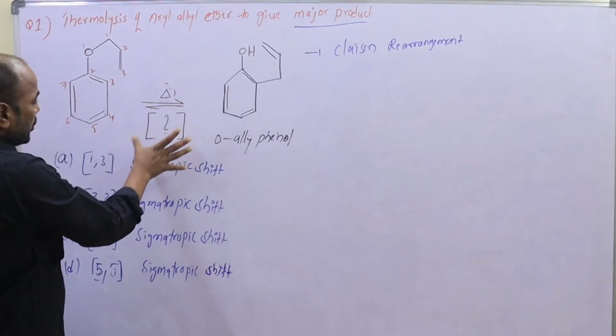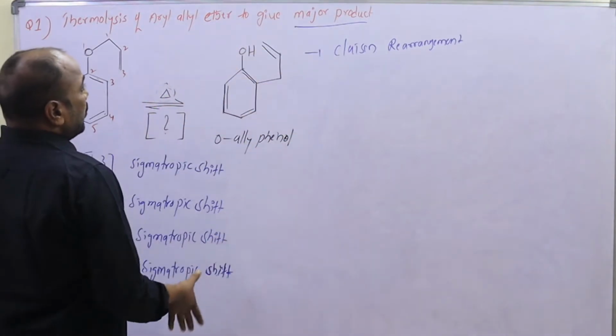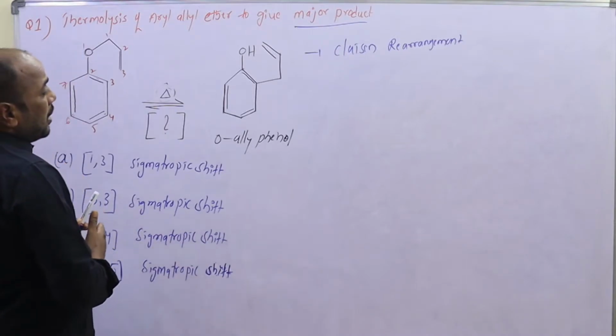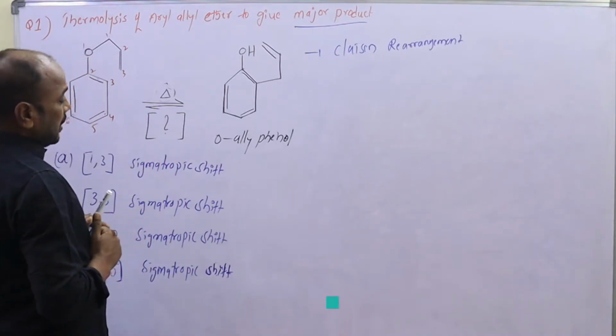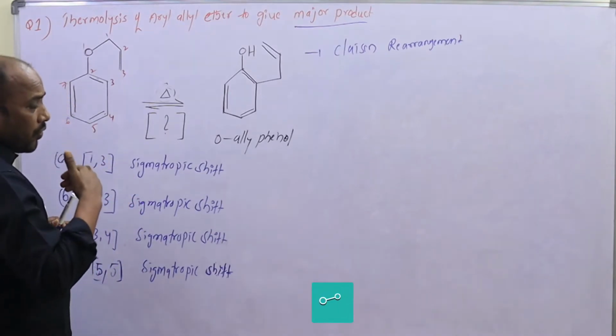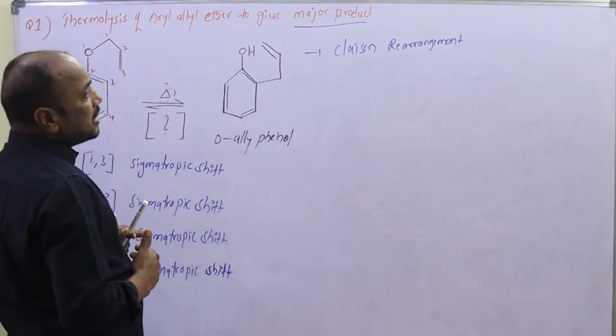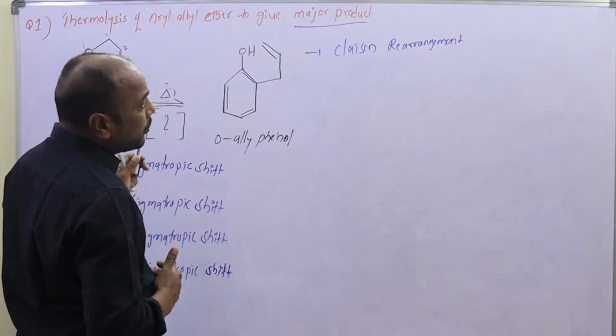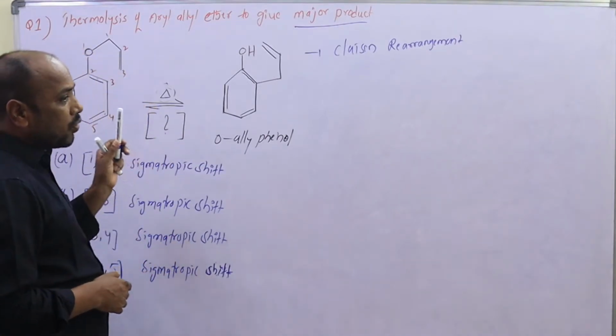But in this question, major product means which sigmatropic shift, 1,3 or 3,3 or whatever, is involved to give the major product. That is the criterion of the question.